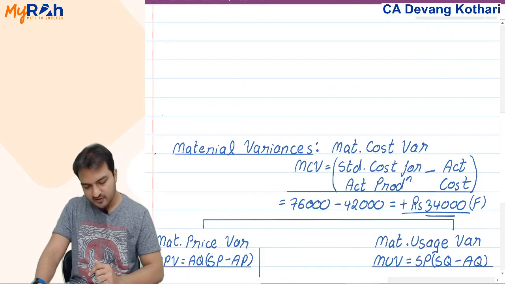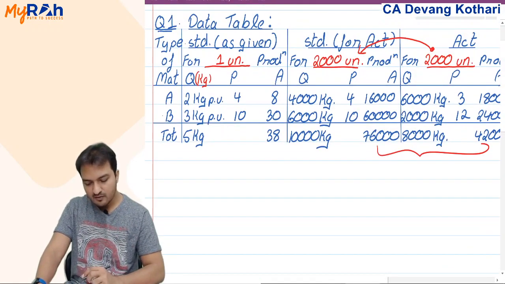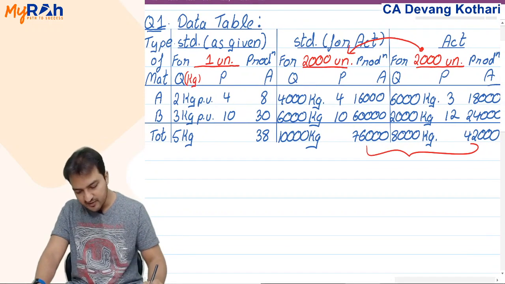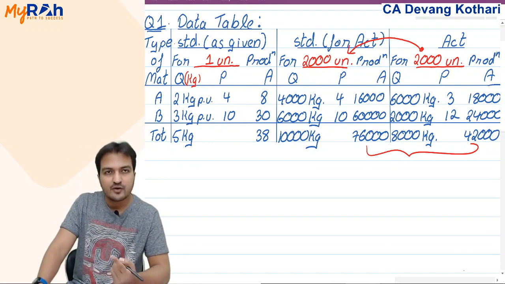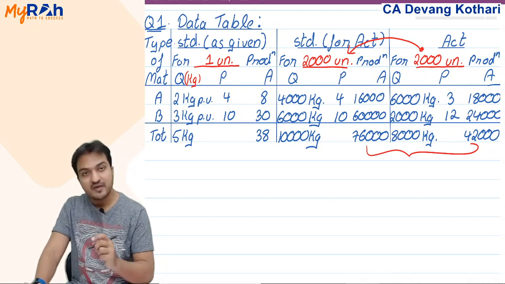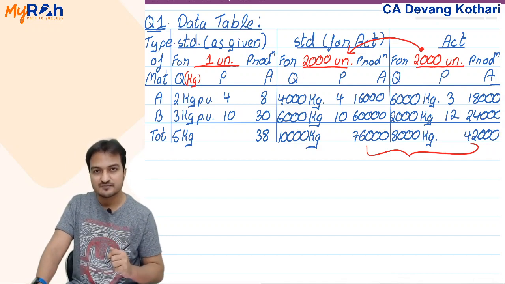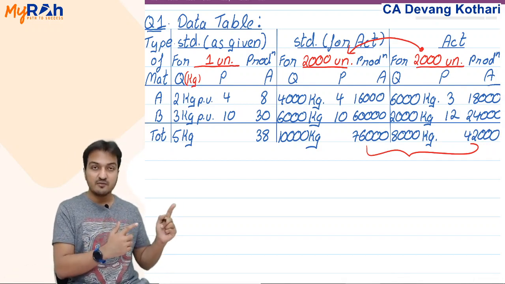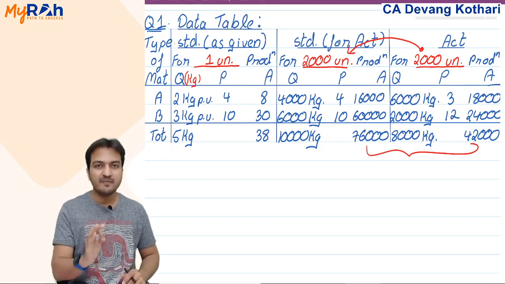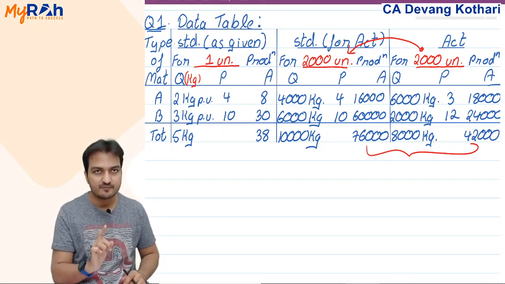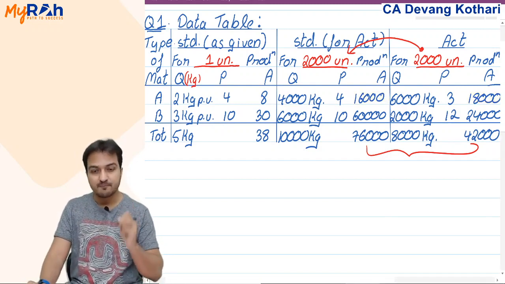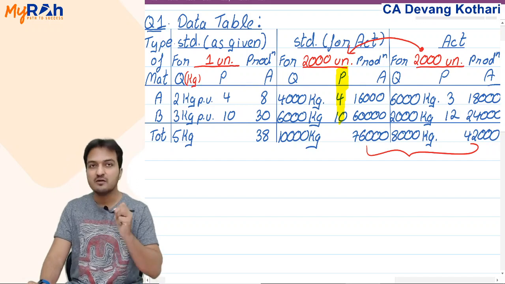So coming back here, tell me, in case of material A, did I pay more price or did I save price? Well, yes, you see the data table, I have saved price. Now when I say price, I mean the price per kg. It does not mean this amount. I mean this price column, price per kg.